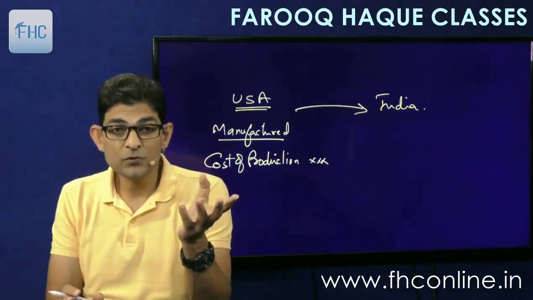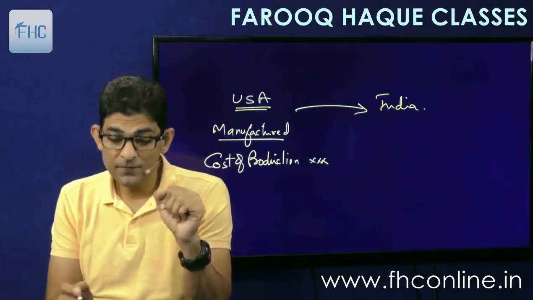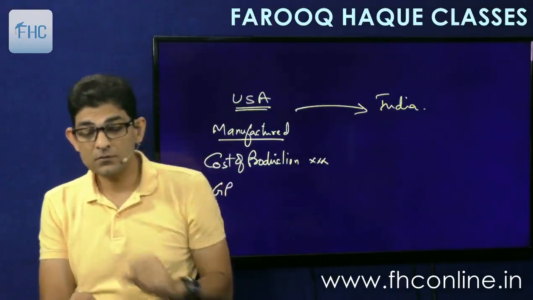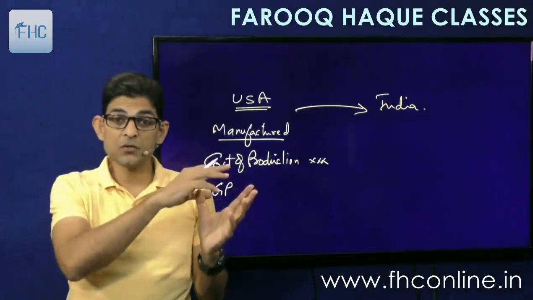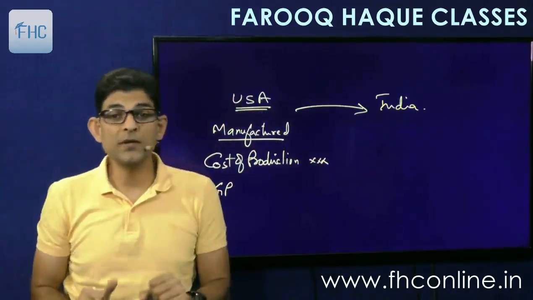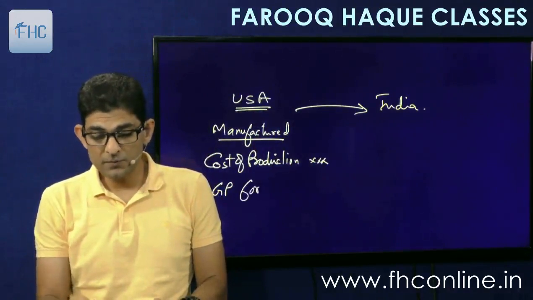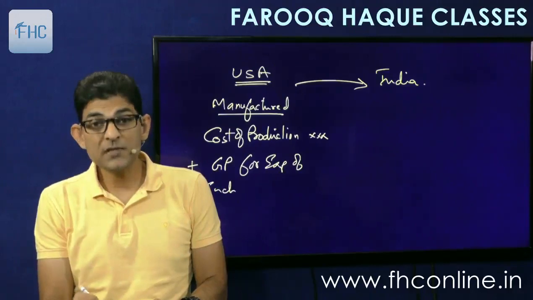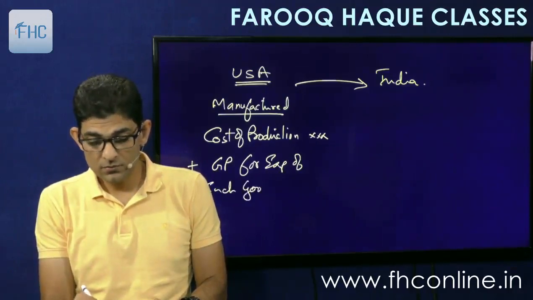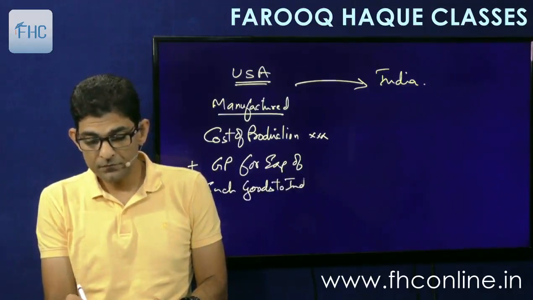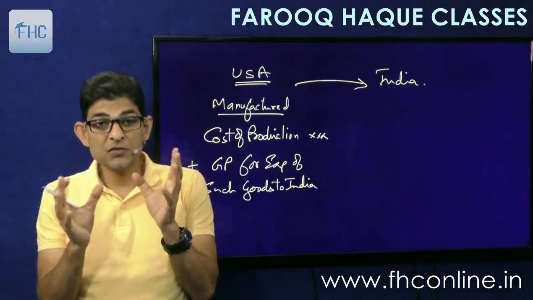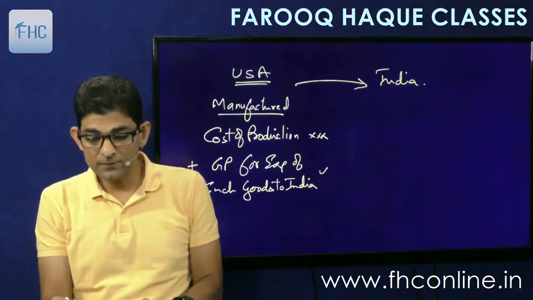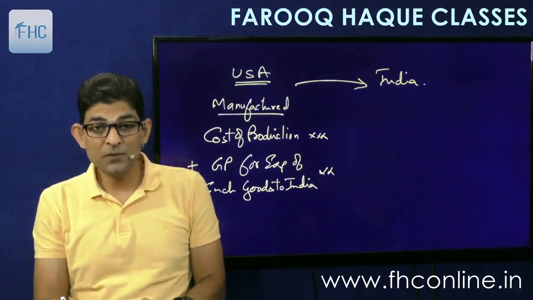So by applying the rules of costing, we'll find out the cost of production. Then we'll add to it the GP, the normal margin, which is charged by manufacturers of US when they export their goods to India. The normal GP for export of such goods means the like goods, to India. What is the industry GP margin which they charge when they export goods to India? So we'll add that. So once we add that, we'll get the FOB value.